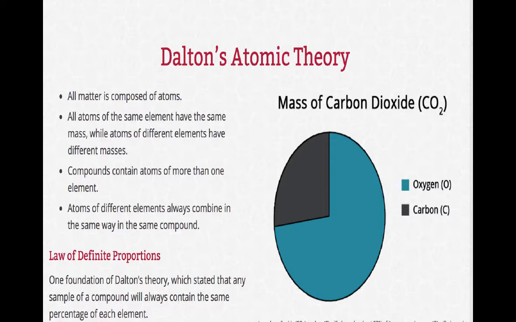He said that compounds contain atoms of more than one element, which is true. And he said that atoms of different elements always combine in the same way in the same compound. And so that's true. So we always know that water always has two hydrogens and one oxygen.